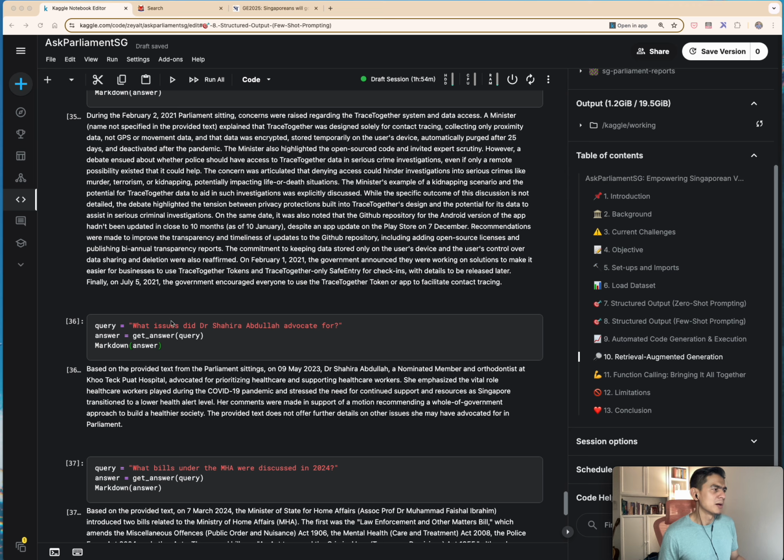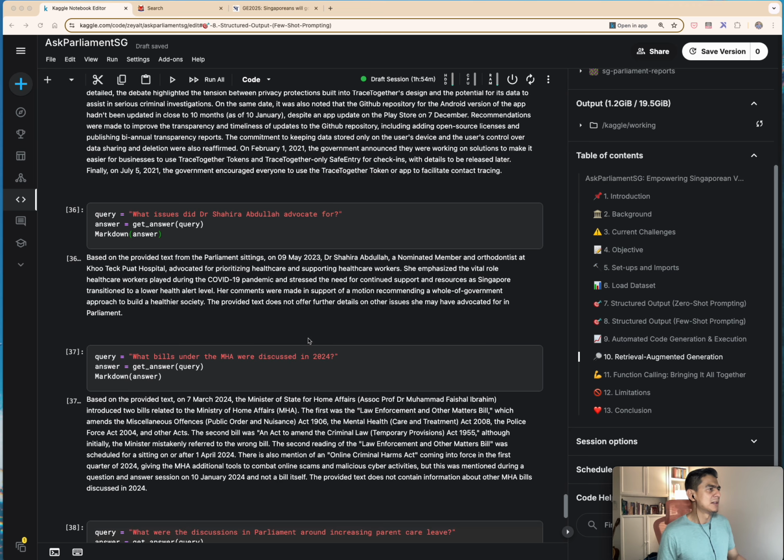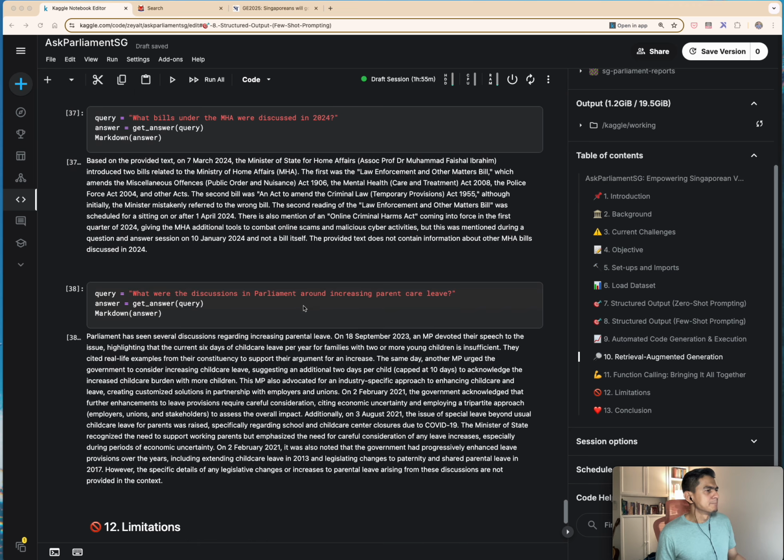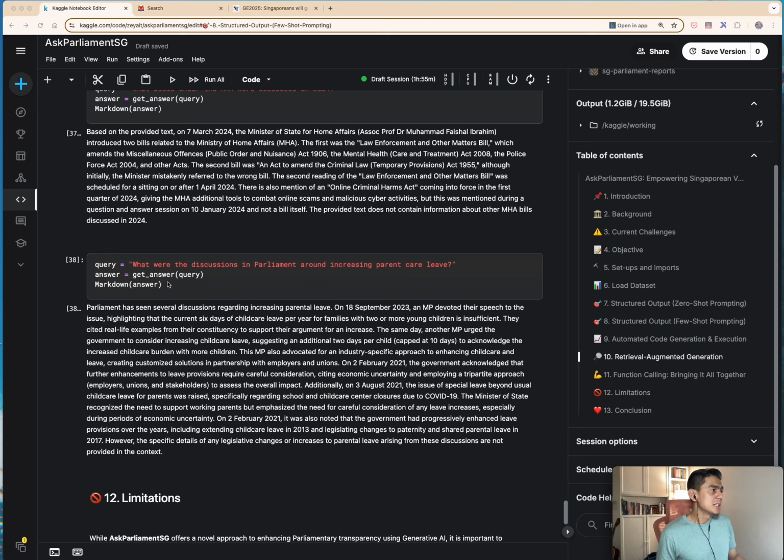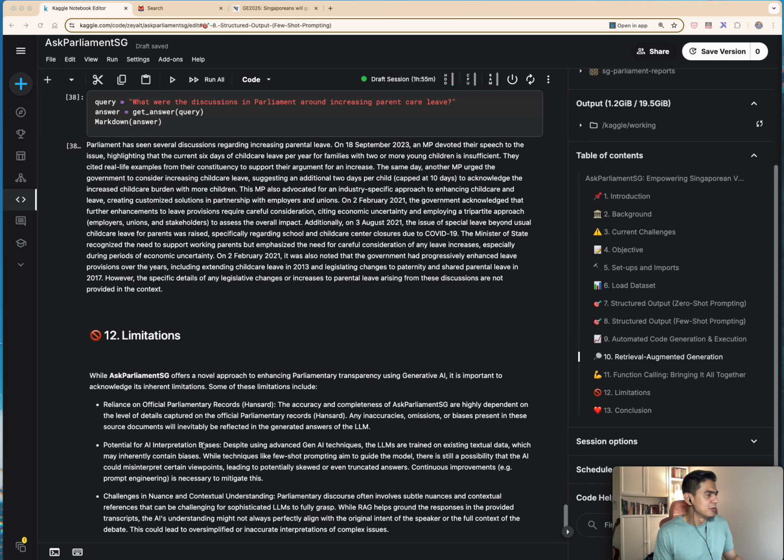So I can also ask about what issues a particular MP advocated for, and what the discussions were. Interestingly, this is the same question as before, parent care leave, and now it tells me answers pertaining to parental leave, no longer childcare leave. So that really points to perhaps the unpredictability of the LLM as well, which serves as a good segue into the last section here on limitations.